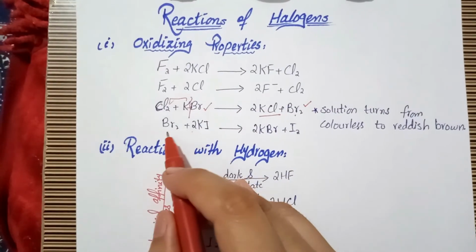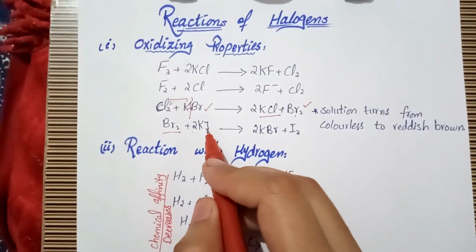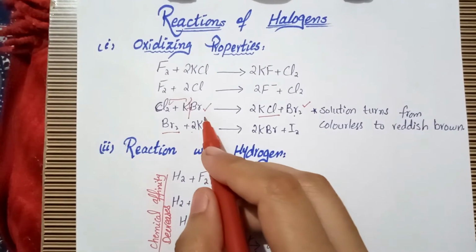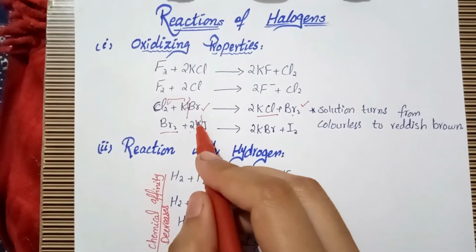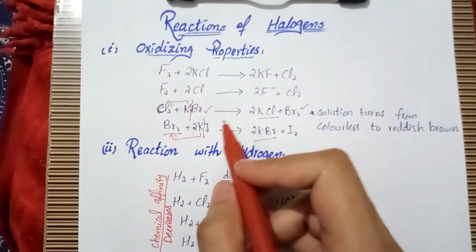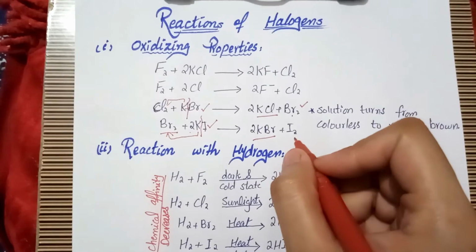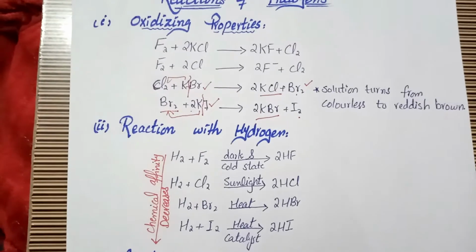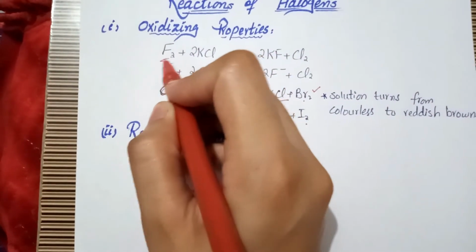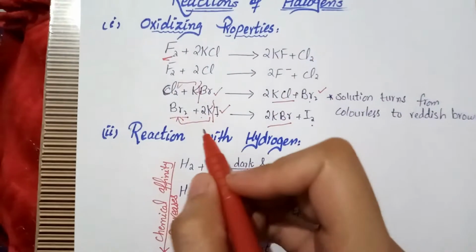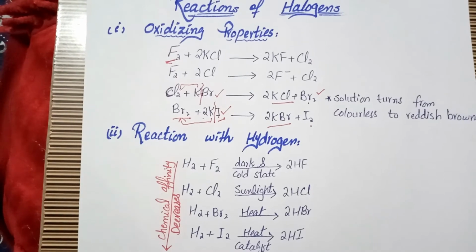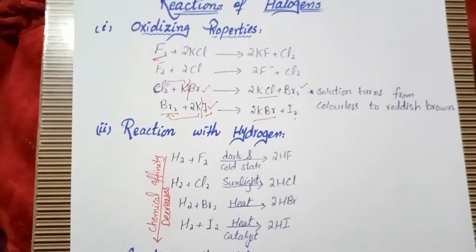And in the fourth reaction, when bromine reacts with potassium iodide, same as the previous reaction, the bonding between potassium and iodide ion breaks, and this potassium reacts with the bromine and gives potassium bromide, and the iodide is converted into iodine. Among these halogens, as I told you earlier, fluorine is the strong oxidizing agent and iodine is the least, or you can say the mild oxidizing agent.